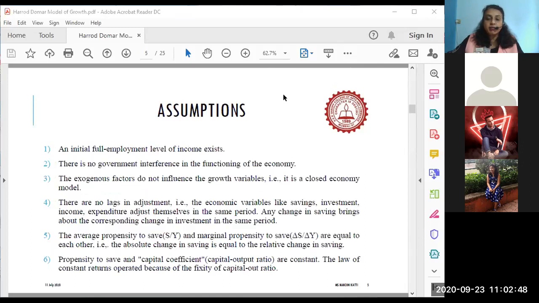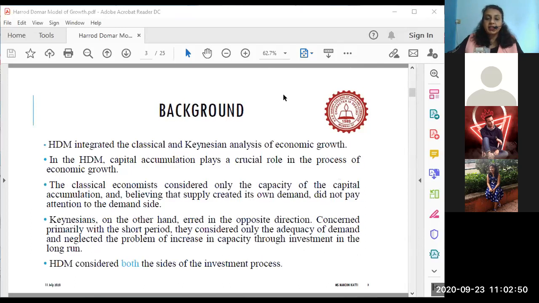What does the HD model believe in? The HD model believes in savings and investment. Yes, they believe that savings and investment are important. And they also believe in something. See, I'm annotating here. Supply and demand? No, they don't believe in supply and demand.